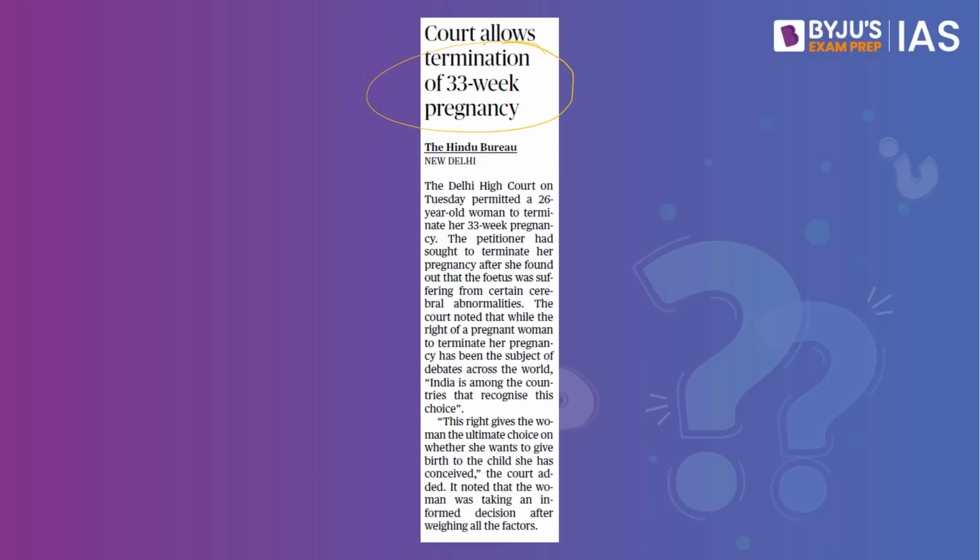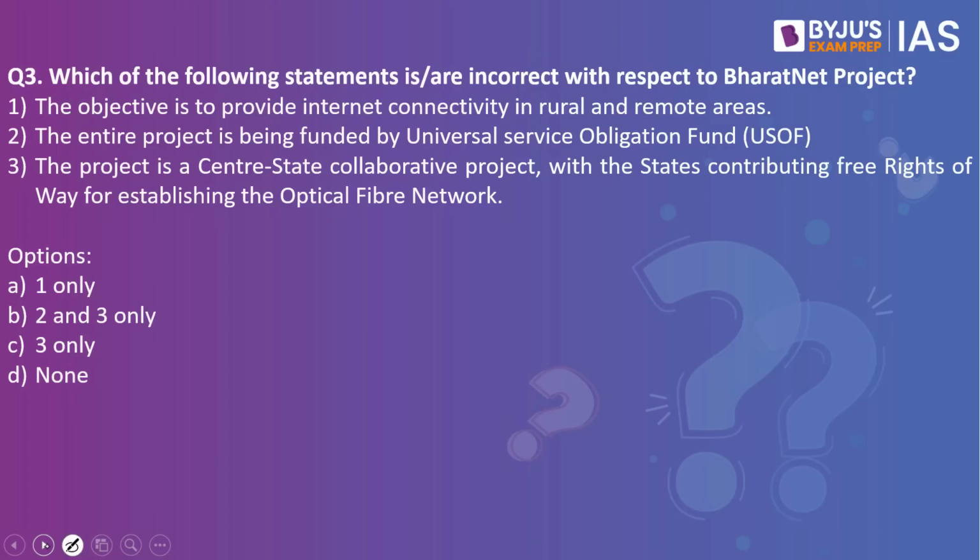Now let's look into the next practice question. Which of the following statements are incorrect with respect to the BharatNet project? The objective is to provide internet connectivity in rural and remote areas. The entire project is being funded by the Universal Service Obligation Fund. The project is a center-state collaborative project with the states contributing free rights of way for establishing the optical fiber network. Which of the statements are incorrect? Since it is asking for the incorrect statement, the answer to this would be none.